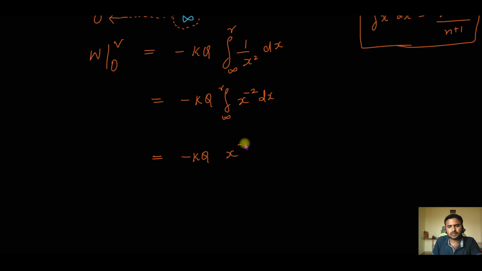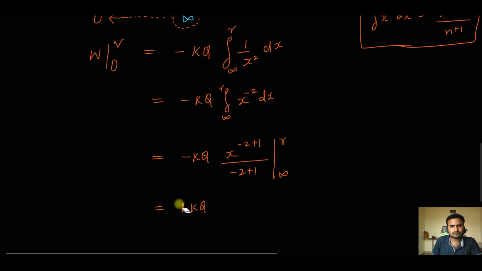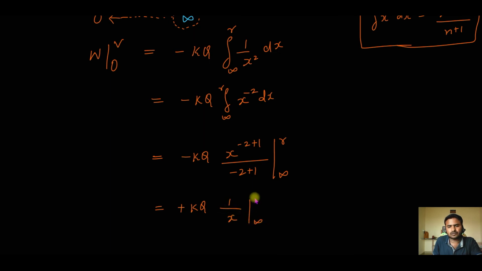This will become x power minus 2 plus 1 divided by minus 2 plus 1. Limit from where to where? Infinity to r. After integrating, we put the limit like this: one vertical line, with the lower limit at the bottom and the upper limit at the top. Now what do I get? Minus kq into x power minus 1 divided by minus 1. So minus into minus will become plus. So plus kq into 1 by x, limit from infinity to r.